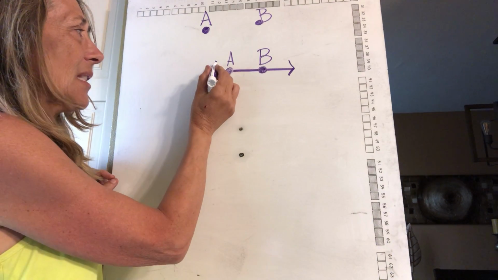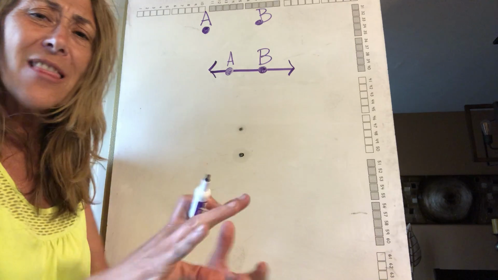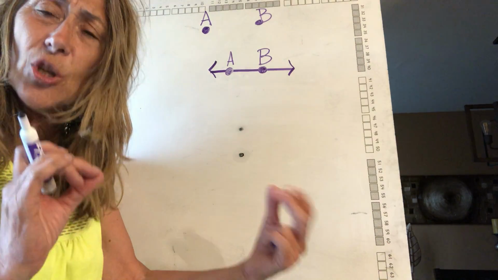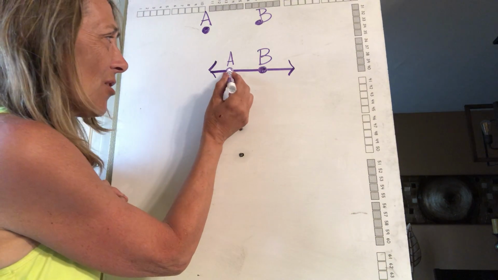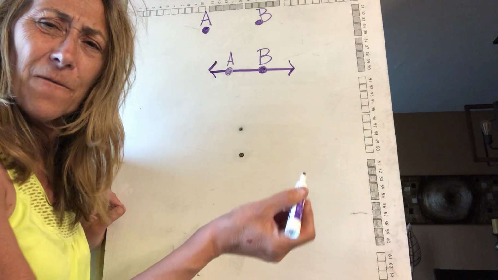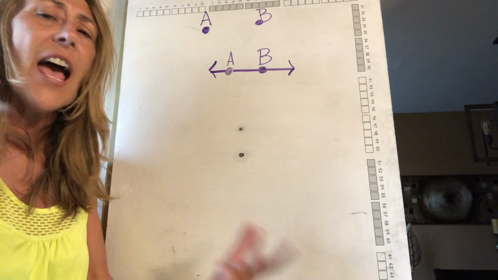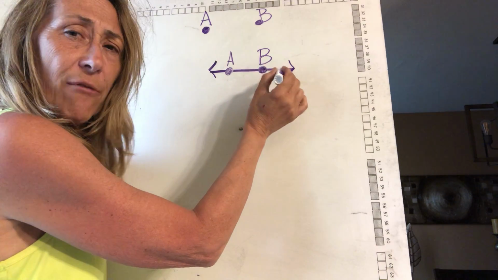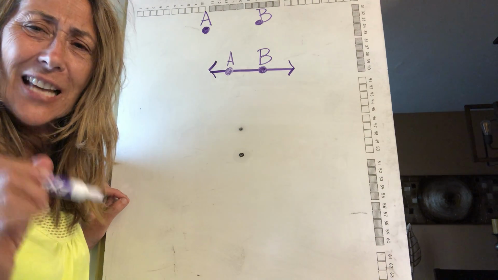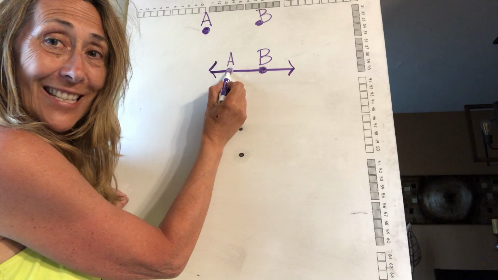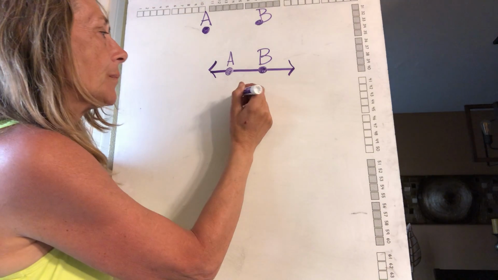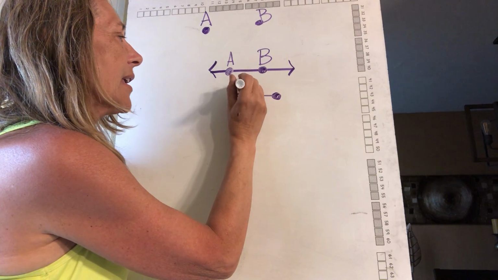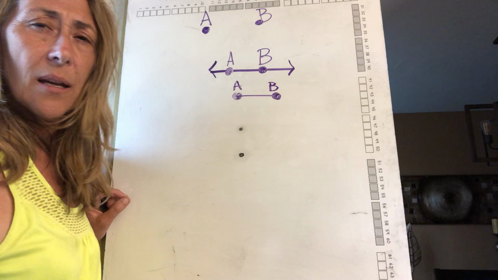Because I have these little arrow marks at the end, it means my line goes on forever and ever and ever. There's no stop, there's no beginning, there's no end. These are certain points. There's an infinite, which means an endless amount of points on a line. So I could just go on forever and make little points on a line. But I happen to put point A and point B. So I'm going to write it down here. That looked like A and B.